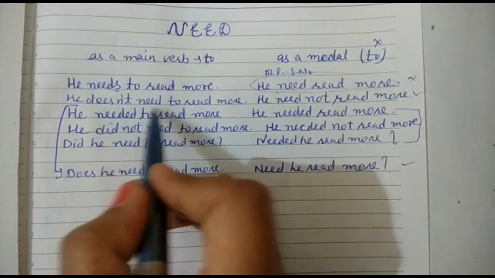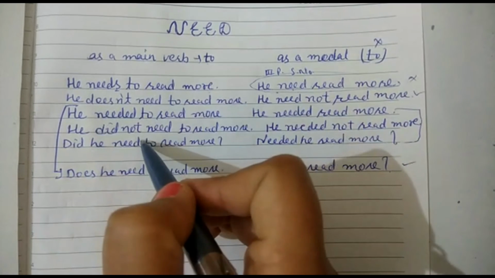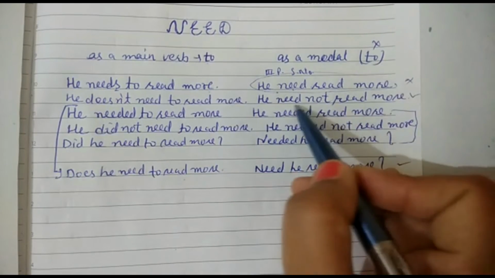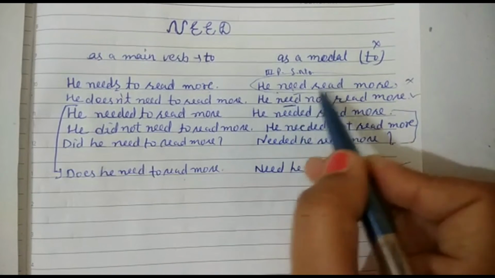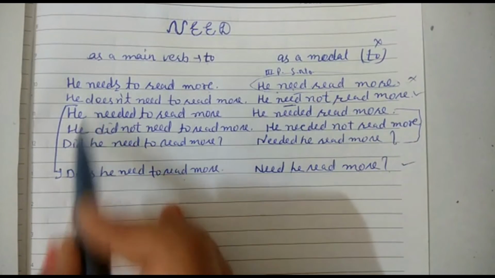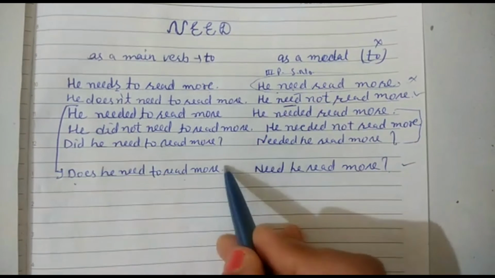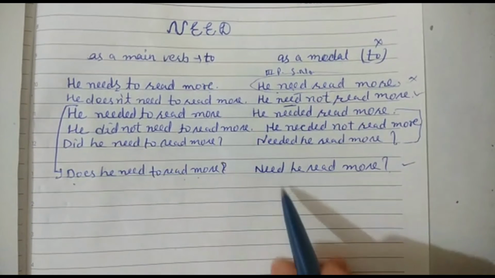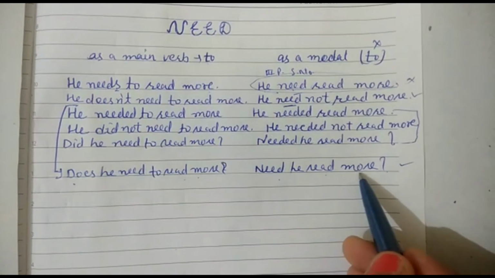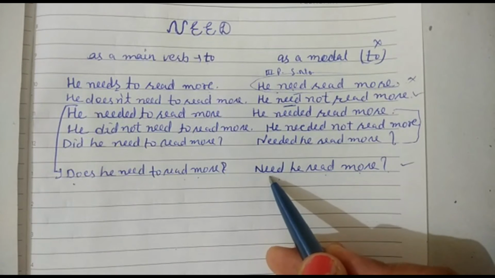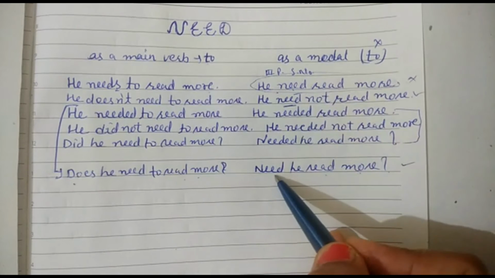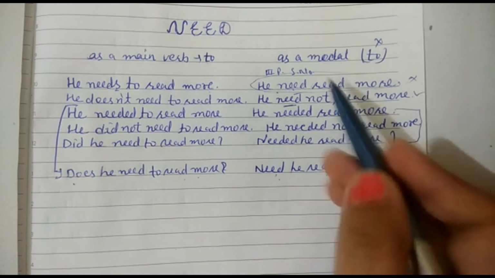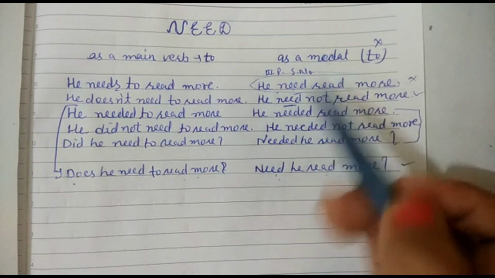Next, he doesn't need to read more. As a main verb, we can use it. He need not read more. As a modal, we can use it, need. This is right. Next is our interrogative. Does he need to read? Need he read more? Because the modal is a helping verb in itself. Need he read more? This is also the correct formation of use of modal need.